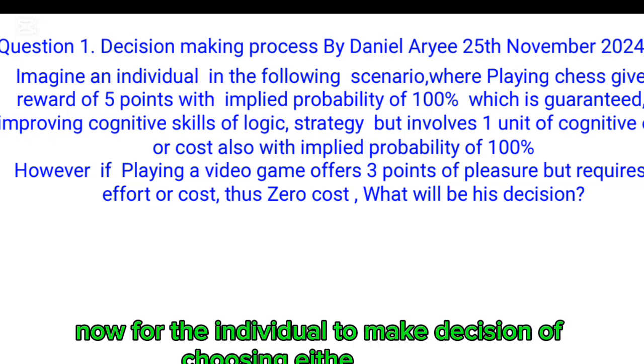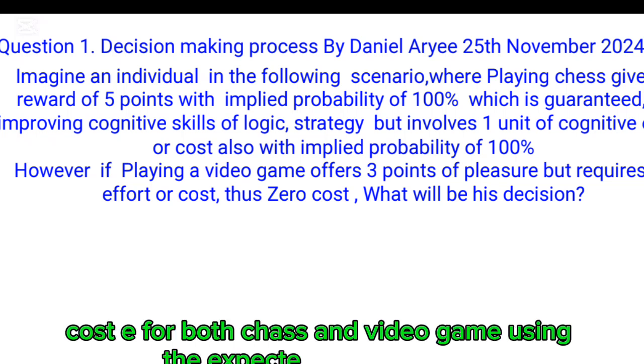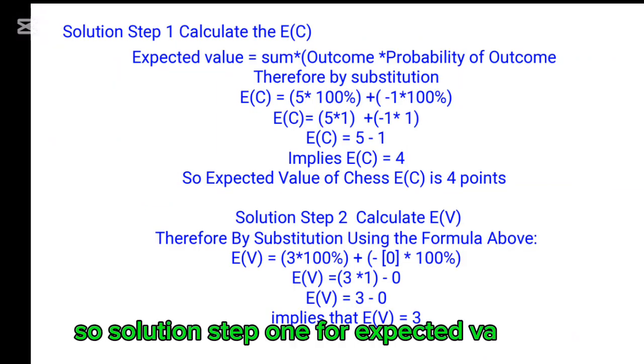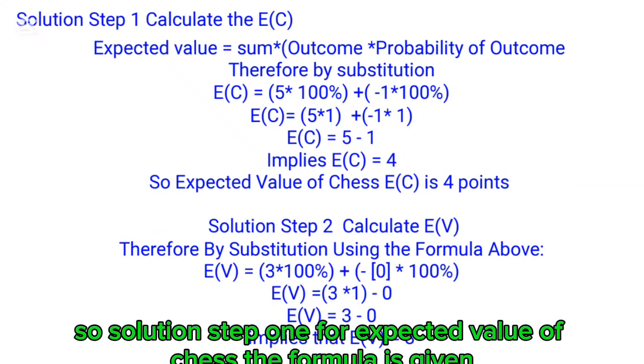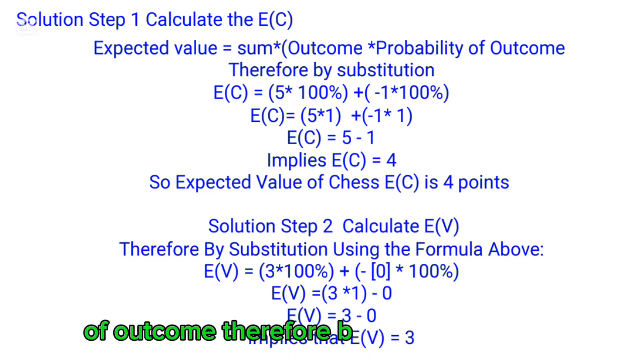Now for the individual to make a decision of choosing either option, we would have to calculate the expected value based on reward R and effort cost E for both chess and video game using the expected value formula. So solution step 1, the expected value of chess. The formula is given as expected value equals sum of outcome multiplied by the probability of outcome.